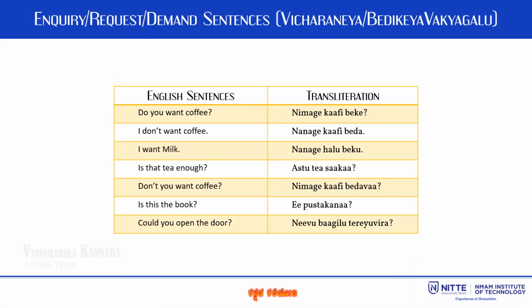The word enquiry is commonly defined as an act by which information is sought. It is used in the form of question. Furthermore, the word can also refer to a formal or official investigation. A request is defined as an act in which one asks for something to be done or given, mostly as a favor. The table shows some of the English enquiry, request, demand sentences and their translation.